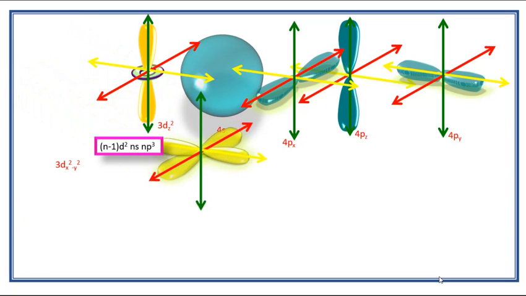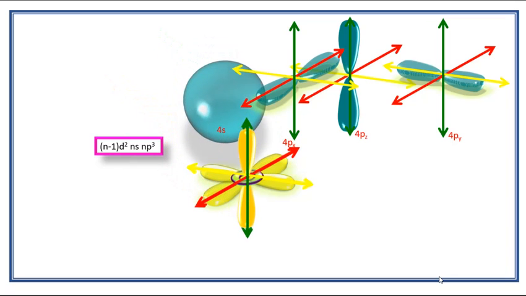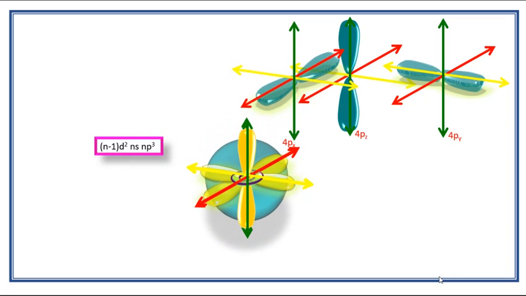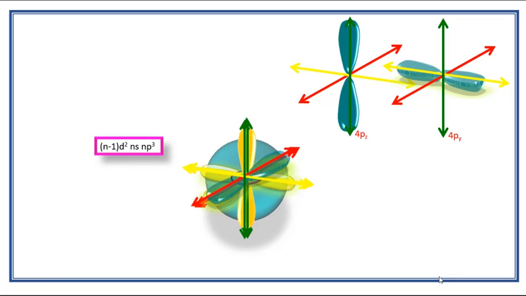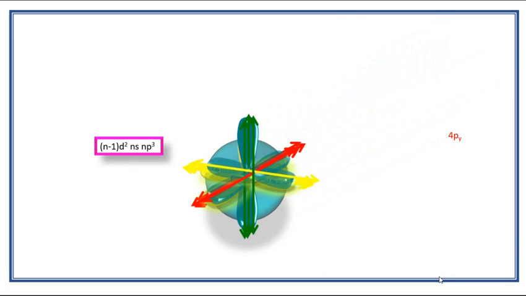So these orbitals hybridize together, that is, mix together, producing six d2sp3 hybridized orbitals having the same energy. So these vacant atomic orbitals of the metal are hybridized to form a new set of equivalent d2sp3 hybridized orbitals.